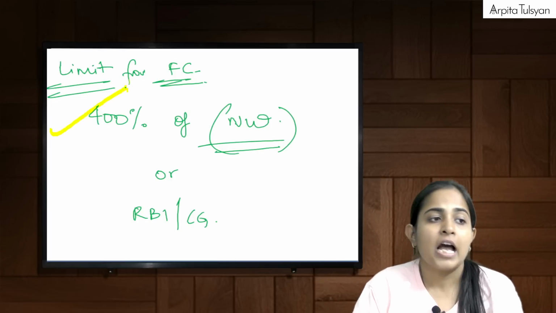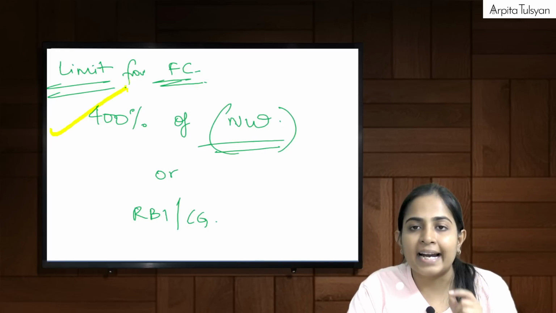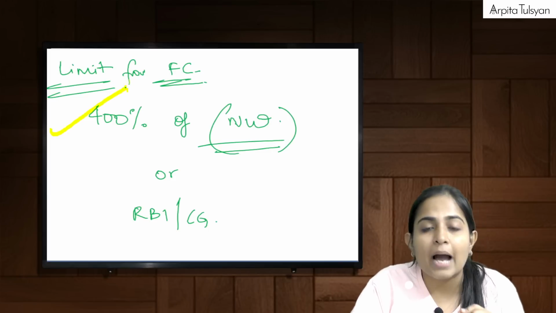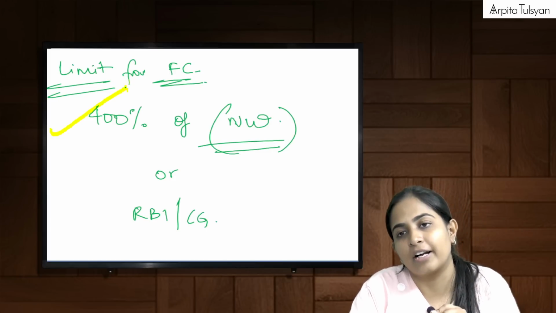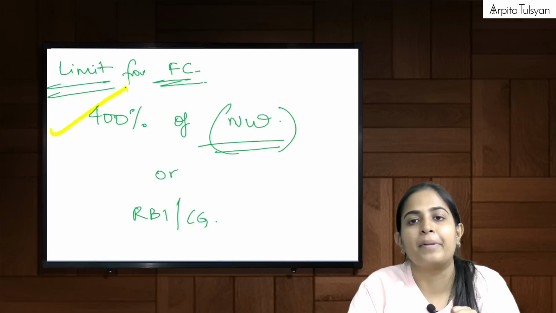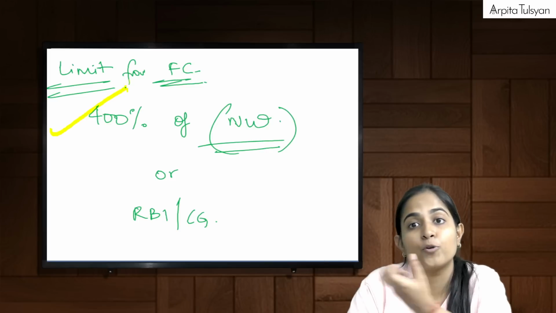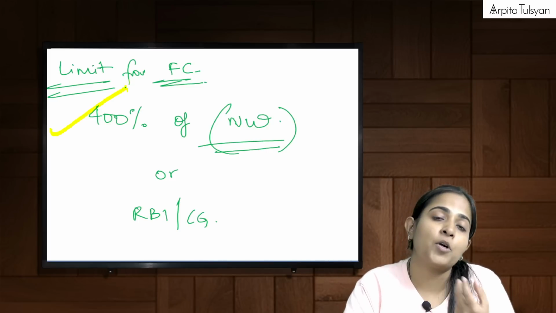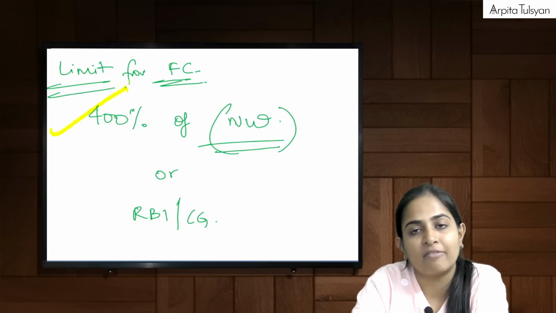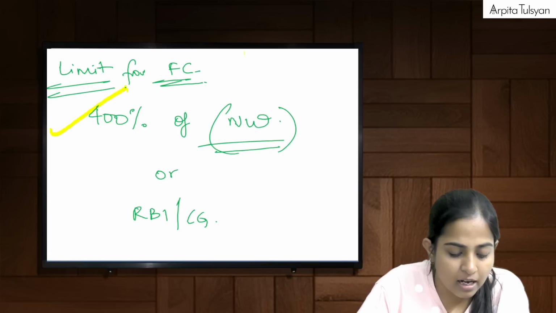Very clear with this? Acha, in this limit, one thing will not be included, and that is capitalization of retained earnings. Suppose some part of receivables is getting converted into equity. I was supposed to receive some amount from there, that amount is not received, but it is converted into equity. That will not be considered, that will not be calculated in this limit, meaning that can be over and above.